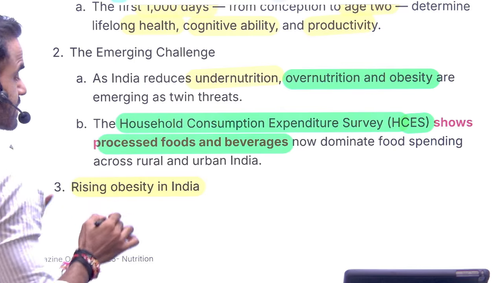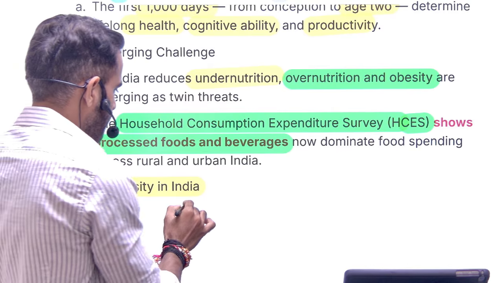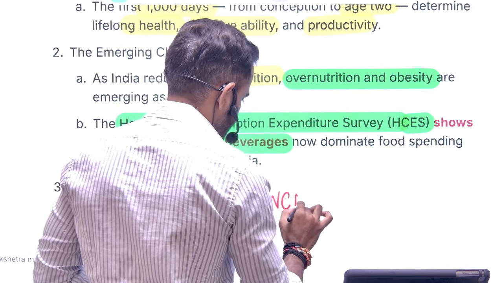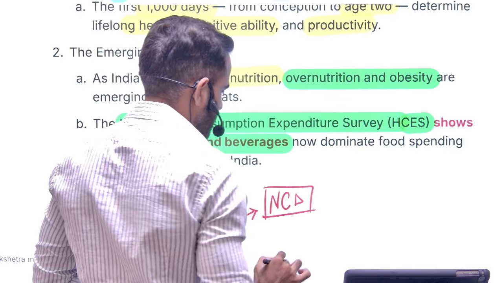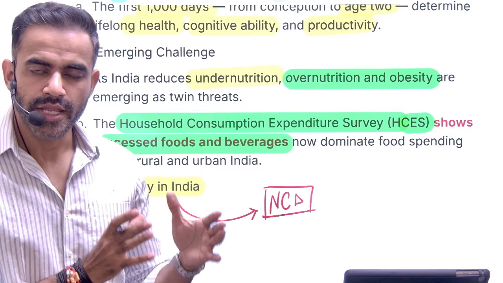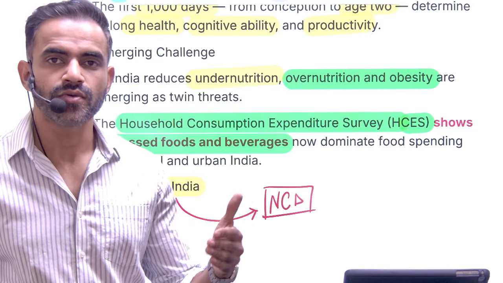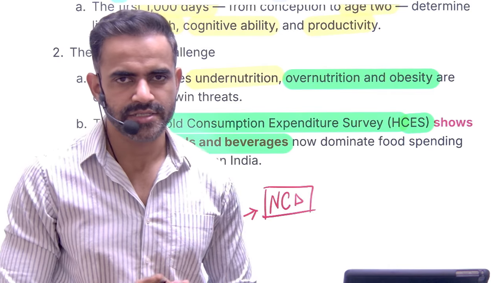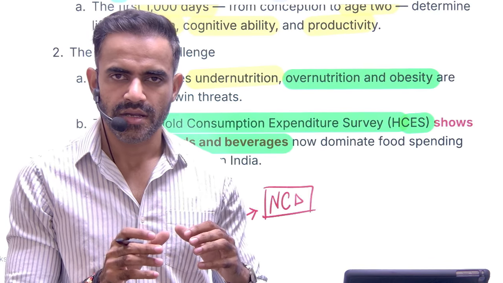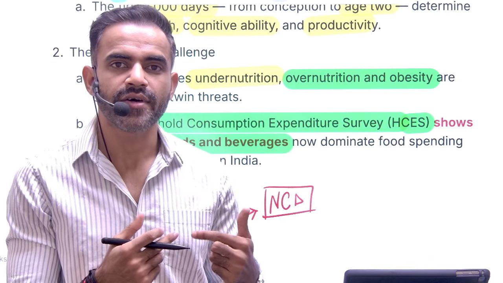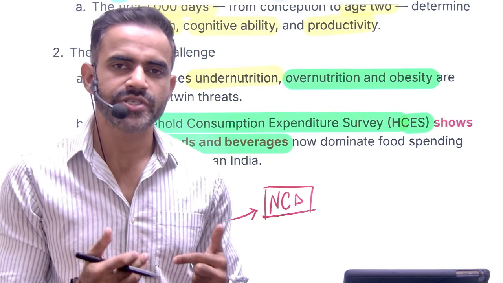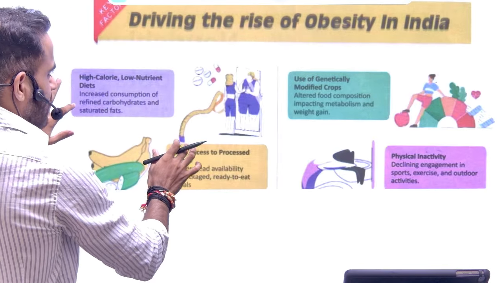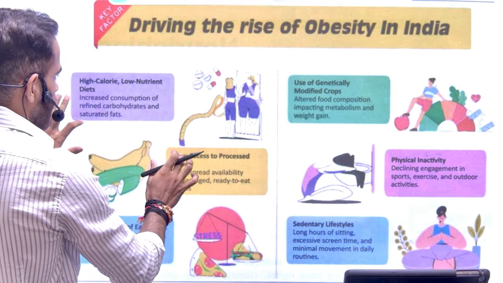In fact, understand this problem here. From here, you will be able to connect it to the non-communicable disease. In fact, there is a rising trend that now the non-communicable diseases are the leading cause of death in our country. Non-communicable diseases, for example, heart-related disease, diabetes. These diseases are because of our lifestyle, because of our consumption habits. Okay. Now, what are the factors responsible for rising obesity in our country?